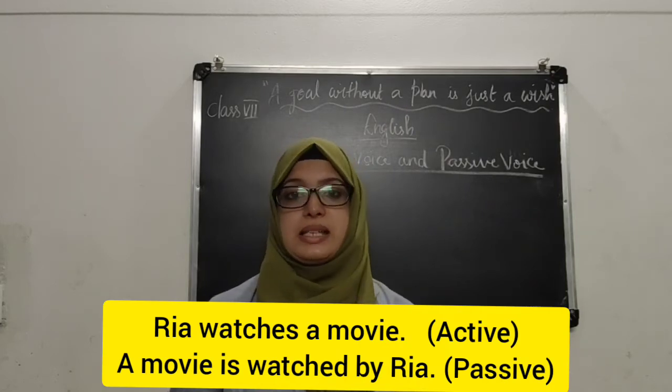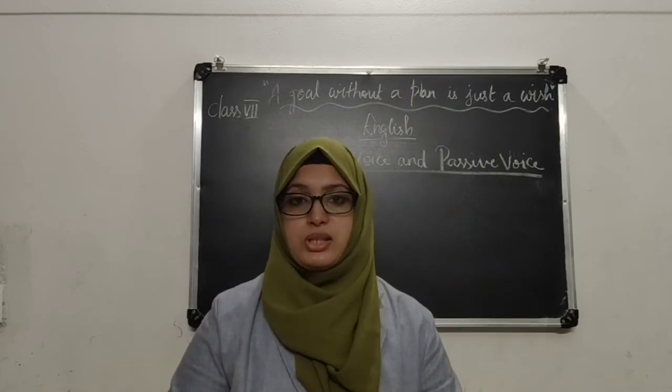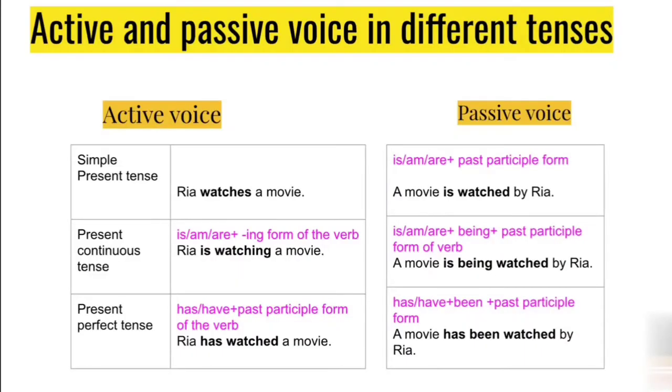So we will see in detail how it changes in passive voice according to the tenses. Let's see that: active and passive voice in different tenses. In active voice, simple present tense, how is it? Riya watches a movie. So we know subject plus verb plus object. Here the object is movie and the subject is Riya.